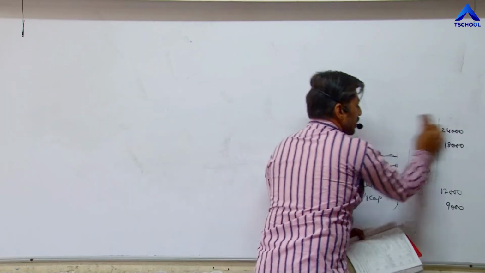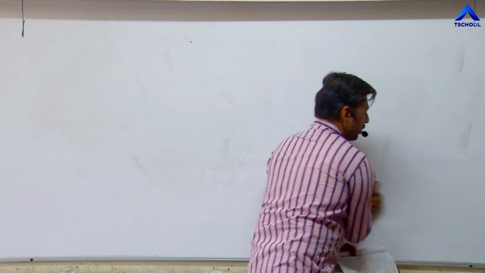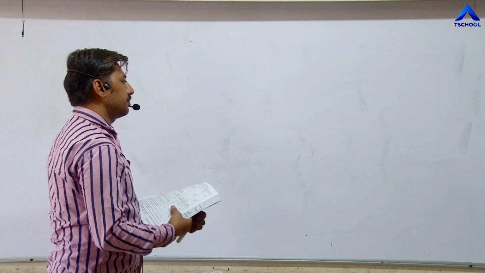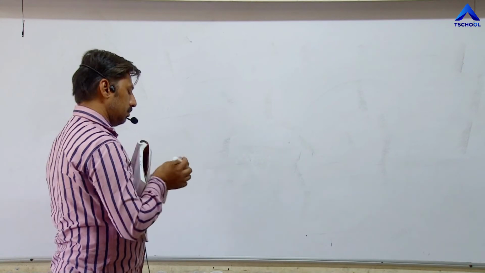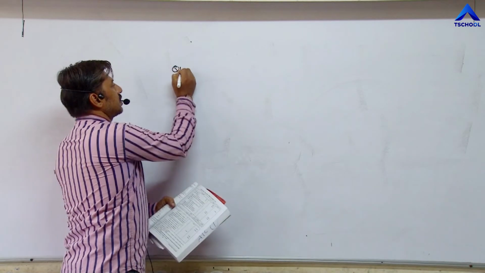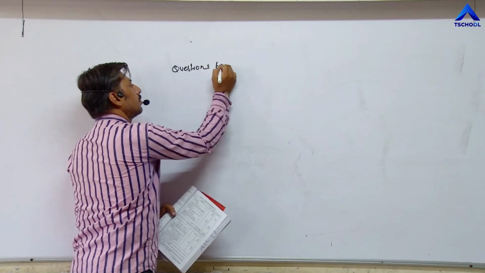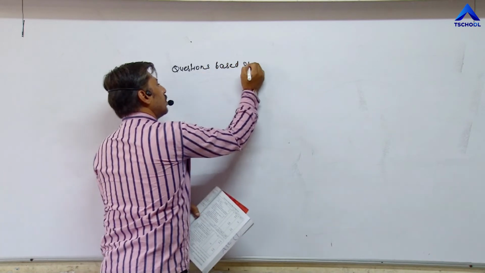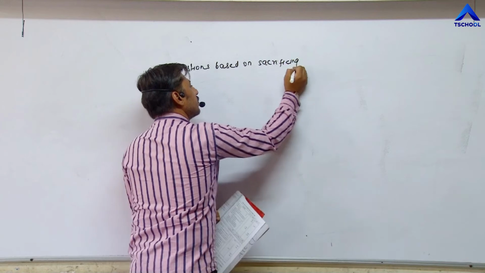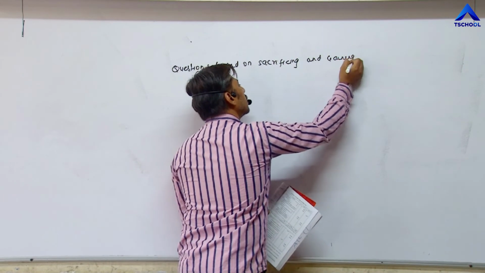So in this chapter, which topic and which question you have to do, I am writing here. First topic is questions based on sacrificing and gaining ratio.